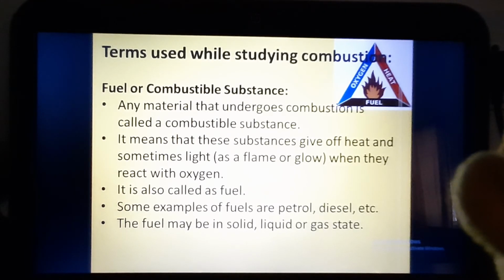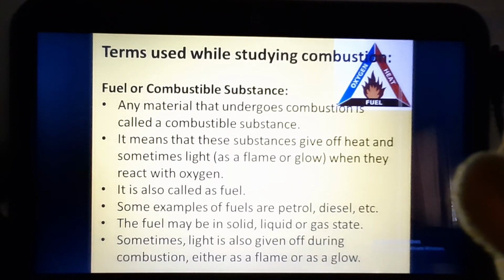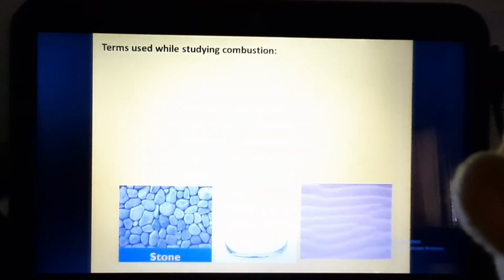Fuels may be solid, as in the case of cow dung and coal, liquid, as in the case of petrol and diesel, or gas, like CNG. Sometimes light is also given off during combustion, and this light is in the form of flame or glow. This we have discussed earlier also. Now we continue with the terms used while studying combustion.